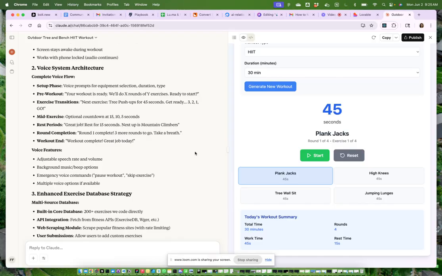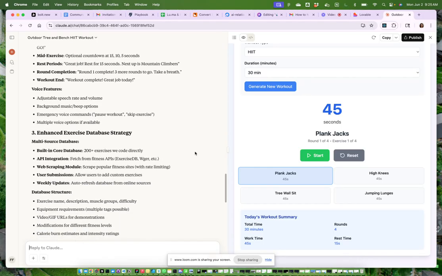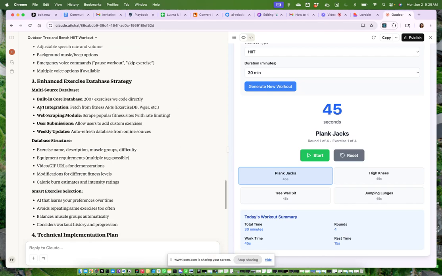Pre-workout, your workout is ready. We'll do X rounds of Y exercises, ready to start. Exercise transitions. Next exercise, 3 push-ups for 45 seconds. Get ready, 3, 2, 1, go. Optional countdown at 15, 10, and 5 seconds. Then the rest periods, round completion, workout end. The voice features, enhanced exercise database strategy, multi-source database, built-in core database, API integration.